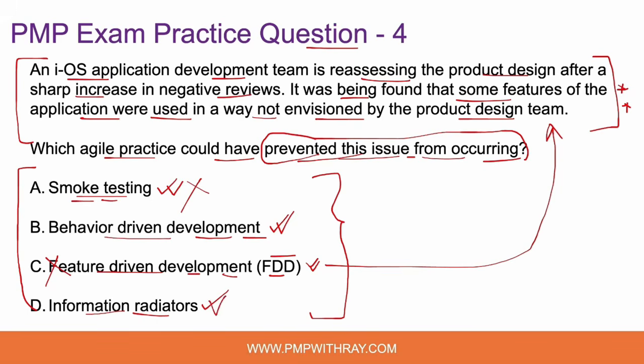Now that is information radiators. This is definitely a best practice in Agile, but it is totally irrelevant to the scenario that has been provided, okay? So that is why option D is also incorrect. Having the project burn up chart or burn down chart or the team structure as part of the information radiator doesn't give us confidence that this could have prevented this gap between the product design department and the end user department happening in this scenario. And that is why option D might be a good practice for agile projects, but it is totally irrelevant to the scenario that has been provided here.